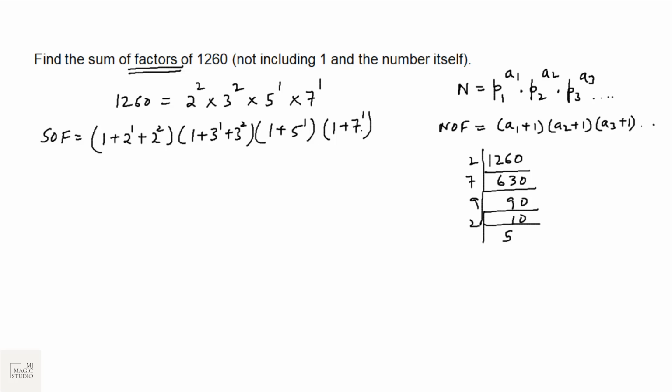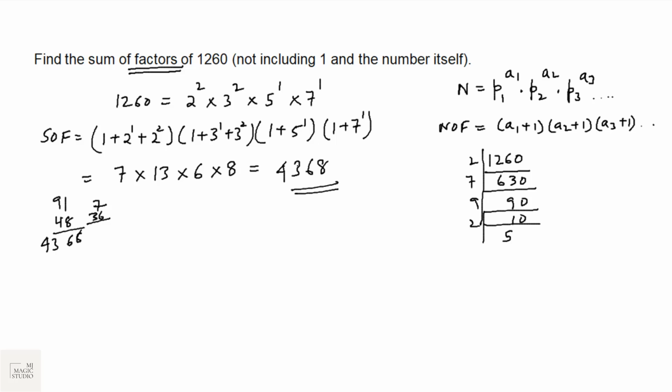This is the SST, simple Sundar Tikau method to find the sum of factors. 4, 5, 6, 7, into 13, into 5 plus 1 is 6, into 7 plus 1 is 8. So we have got 91 into 48. 8, 72, 76, 36 and 7 would be 43. So it is 4368. That is the sum of factors.